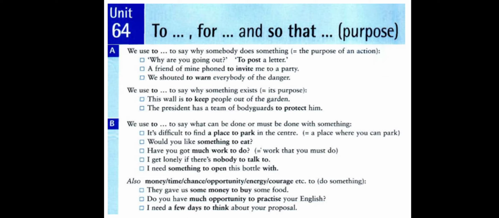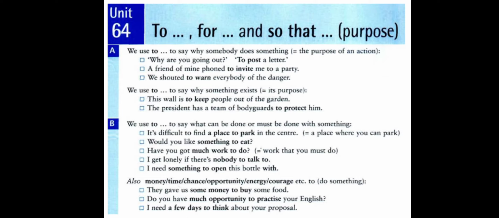We use to say why something exists, to express the purpose or the function of something. This wall here, what is the use of the wall? To keep people out of the garden.